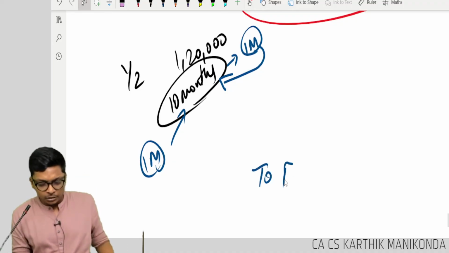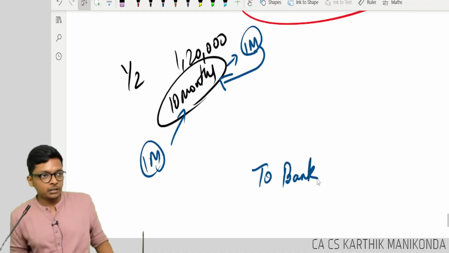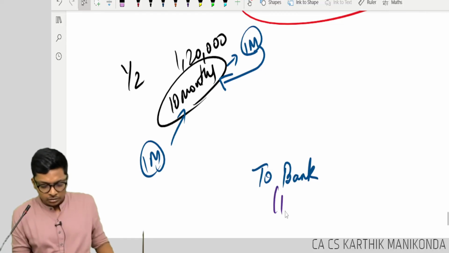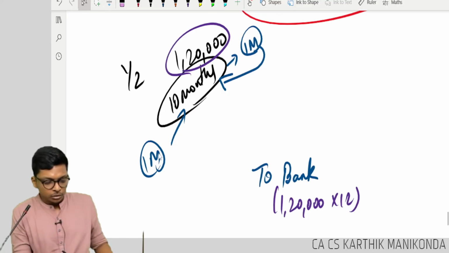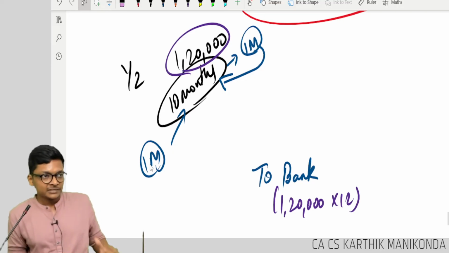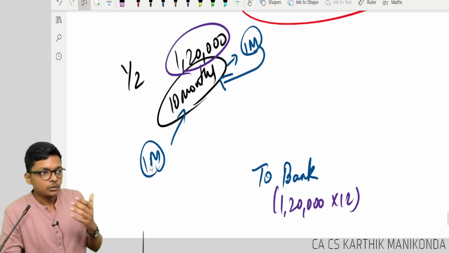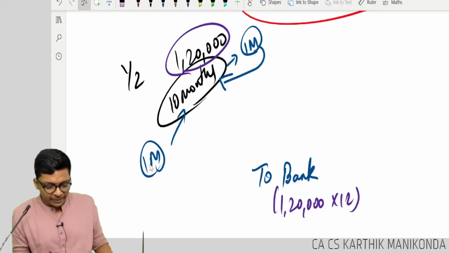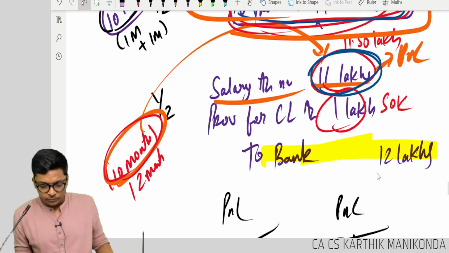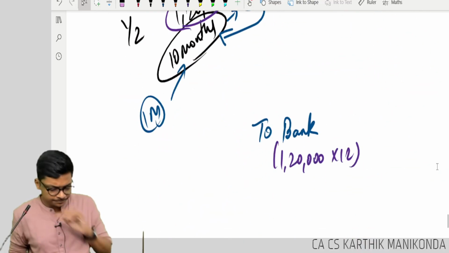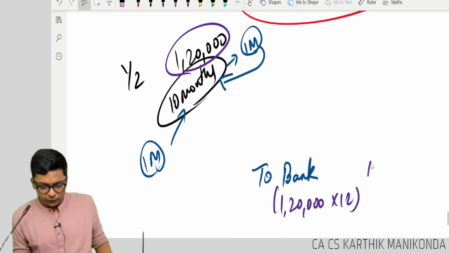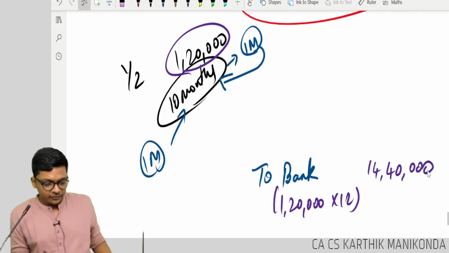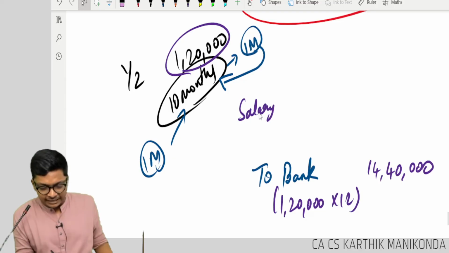First, let me write the bank. Bank is how much? 1,20,000 into 12. He is going to be paid for the full 12 months. Same as before. Okay. How much? 14,40,000. Okay. Now I will first debit this year's salary account.